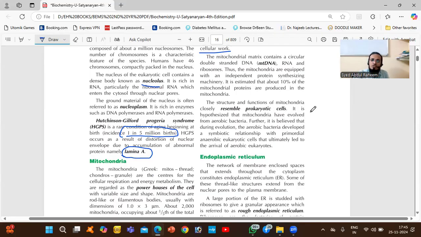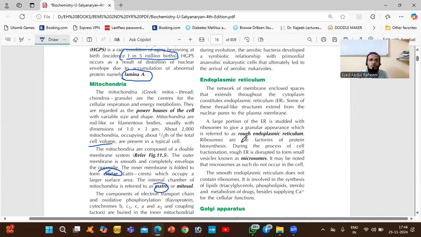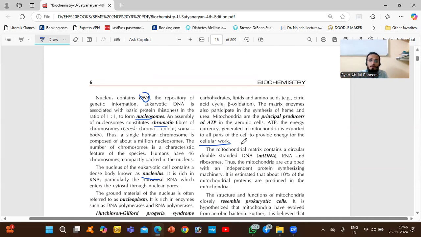The structure and the function of mitochondria closely resemble the prokaryotic cell. It is hypothesized that mitochondria have evolved from aerobic bacteria. Further, it is believed that during evolution, the aerobic bacteria developed a symbiotic relation with the primordial anaerobic eukaryotic cells that ultimately led to the arrival of aerobic eukaryotes. So these are very important, and not only in eukaryotic but prokaryotic cells also. So this is all about mitochondria.